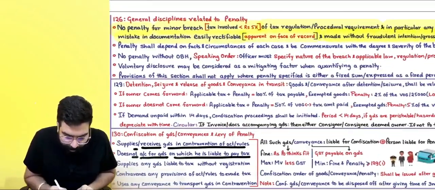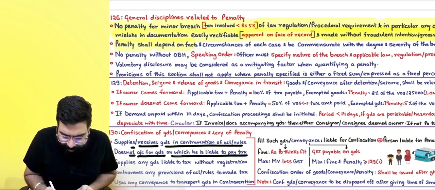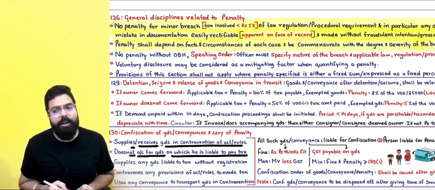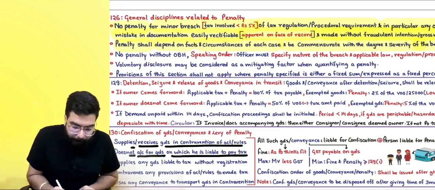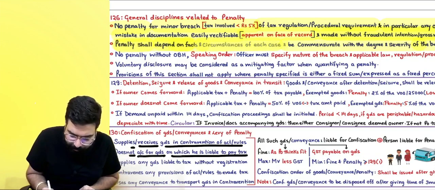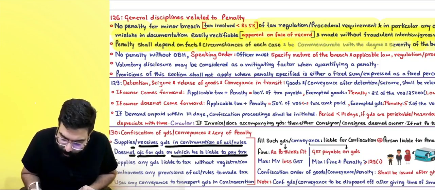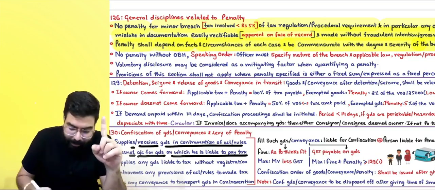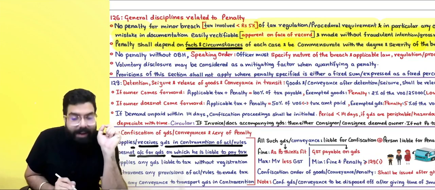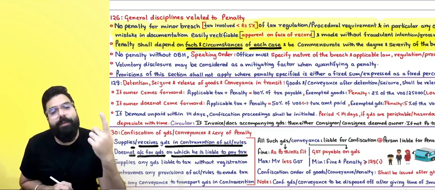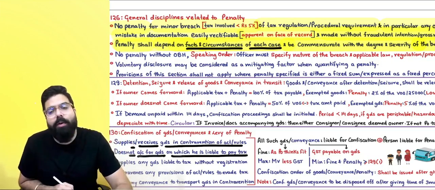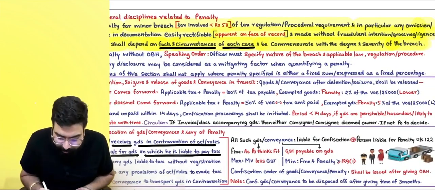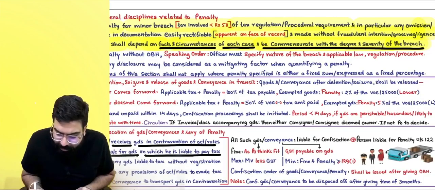Next, penalty shall depend on the fact and circumstances of each case and be commensurate with the degree and severity of the breach. Everyone over here now. Penalty always is dependent on what? Fact and circumstances of each case. Whenever the officer is going ahead and levying a penalty, he will see the fact and circumstances and then levy a penalty. And always it shall be commensurate with the degree and severity of the breach.